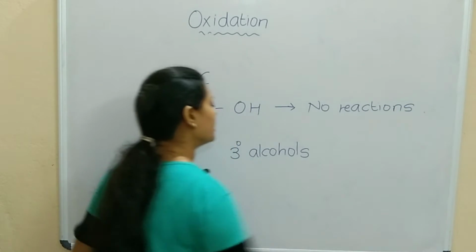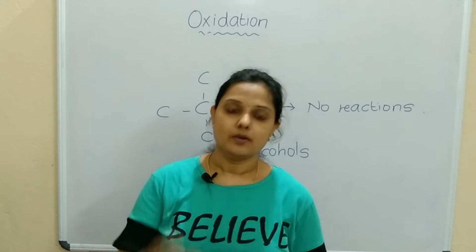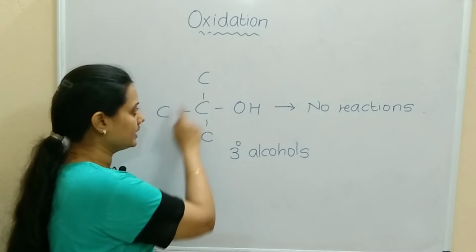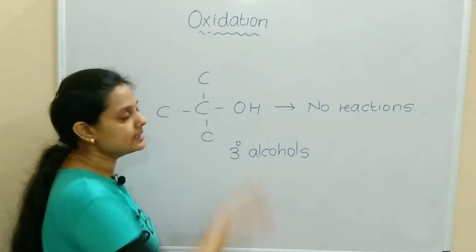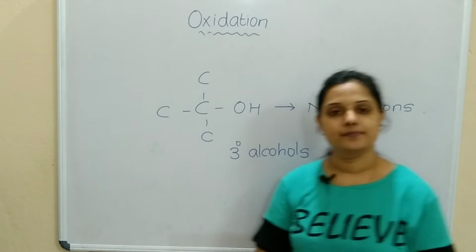Tertiary alcohols do not undergo oxidation. Why? Because the OH group is attached to a carbon, and that carbon is attached to 3 other carbons or alkyl groups. No hydrogen is attached. That is the reason. So hope you understood this.